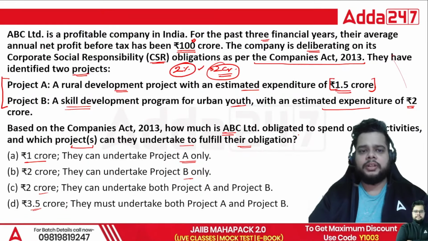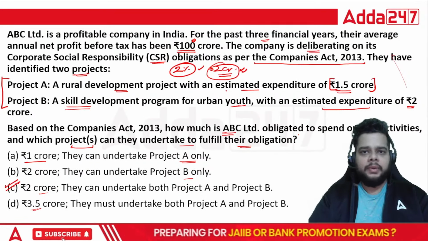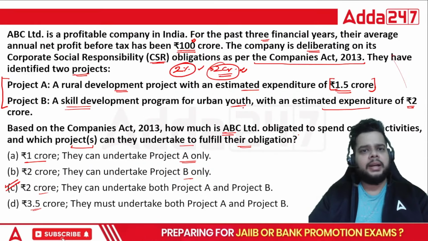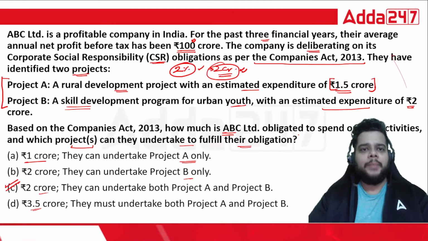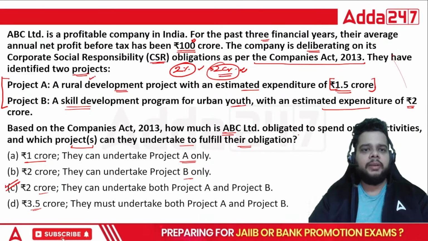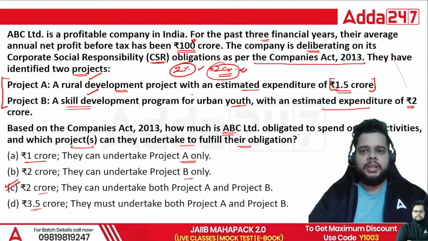The correct answer for this question will be option C. 2 crore is the minimum obligation, and they can undertake both. There is no stipulation whatsoever when it comes to the type of project. It should be towards the betterment of society, and both the rural development project as well as skill development program will be beneficial for the social cause.